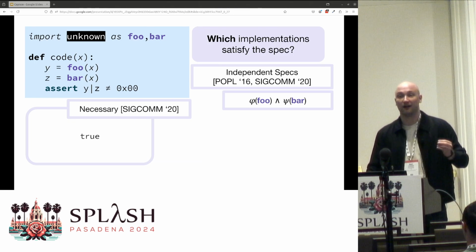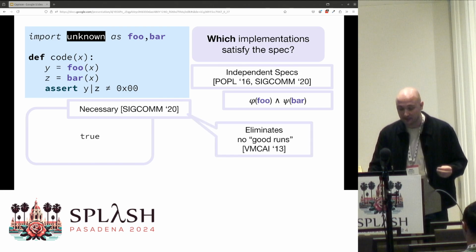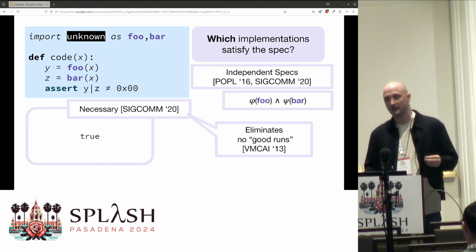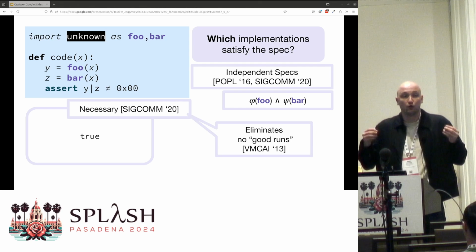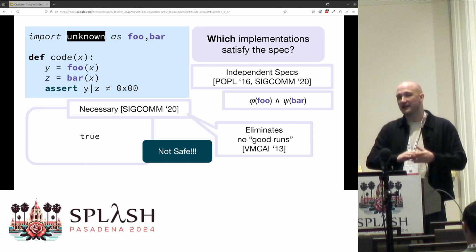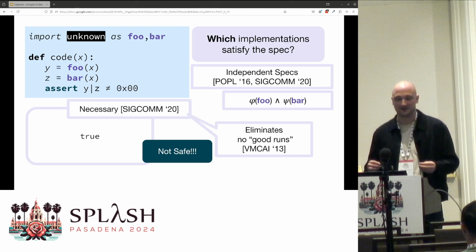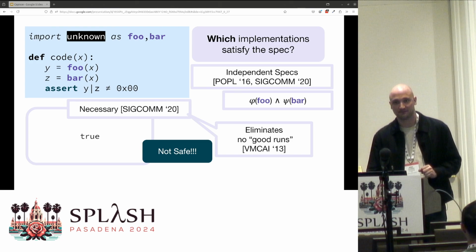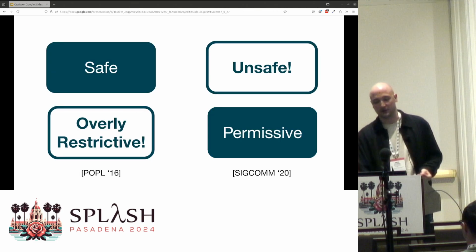On the flip side, we could err on the other extreme and follow this approach using necessary preconditions from SIGCOMM 2020. And a necessary precondition is this Cousot and Cousot idea from VMCAI 13, where you try to eliminate no good runs from the program. And in this case, there's actually no way to eliminate no good runs while also satisfying our syntactic requirement. So we just infer true here. Or this tool just infers true. And of course, this is not safe. This is wildly permissive and also not going to give us any good information.